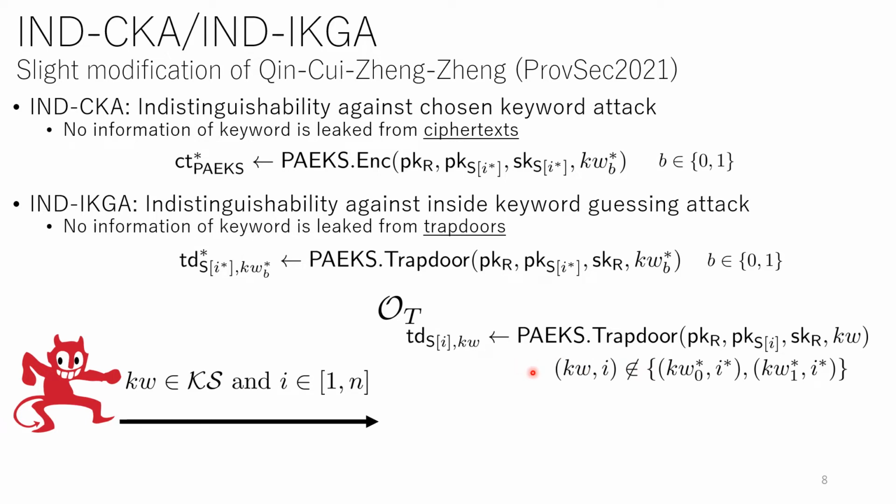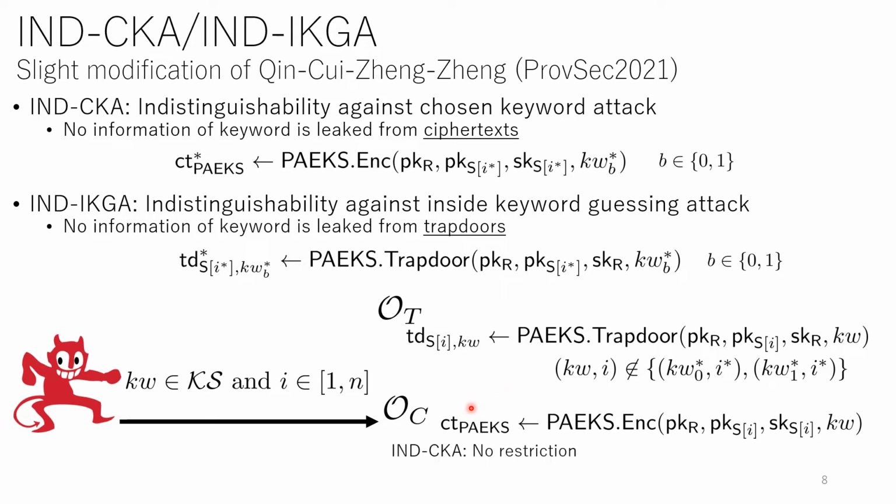There is a restriction that the keyword and i do not equal the challenge ones. The ciphertext oracle takes a keyword and index i as input and computes the ciphertext. In the IND-CKA game, there is no restriction, but in IND-IKGA, the keyword and i must not equal the challenge ones.